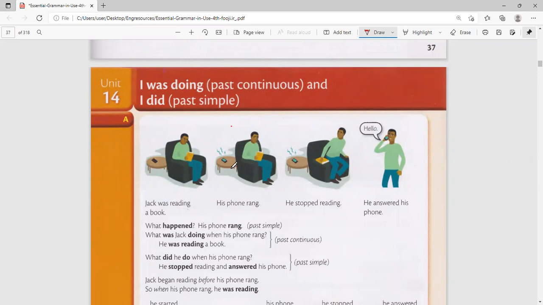Okay? And remember present continuous, something happening now, like now I'm teaching. If somebody calls me now, I'll say, excuse me? Yes? Oh, I'm so sorry. I'm in class now, I'm teaching. Yeah, I'm teaching, I'll call you later. So after 1 hour, after this class, I'll call that person and say, hello, you called me at around 8 o'clock. Yes, I'm sorry, I was teaching at that time, you see?